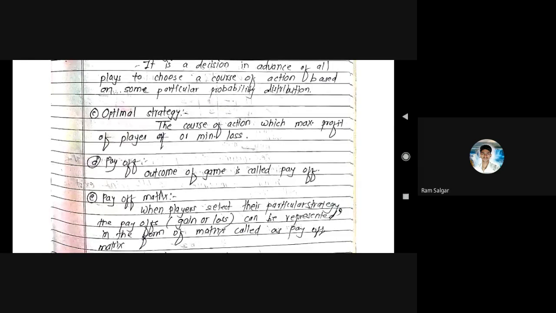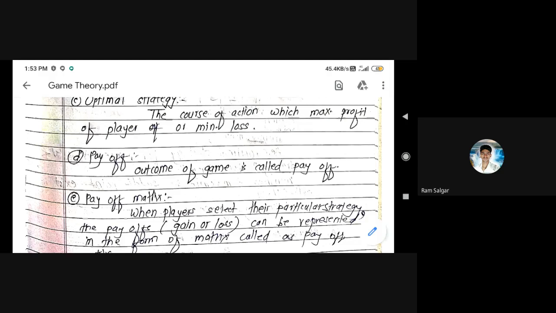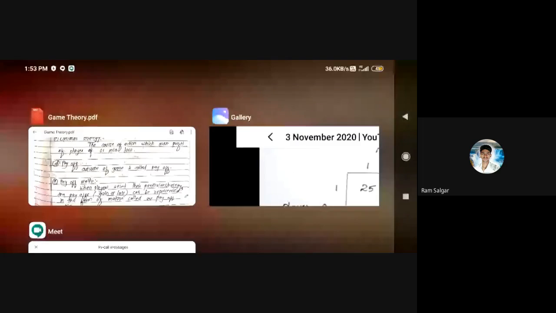Keep in mind that this type of MCQs will also be asked in the examination. The first player, or player A, will always concentrate on maximum profit. Whenever a positive value is inserted into the matrix, there will definitely be profit for player A and loss for player B. This is very basic. I have forgotten that definition, so we will take an example here.